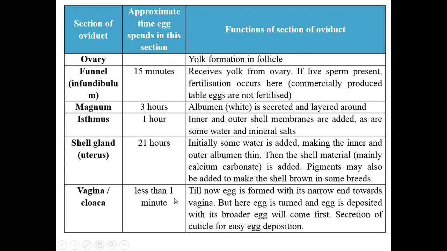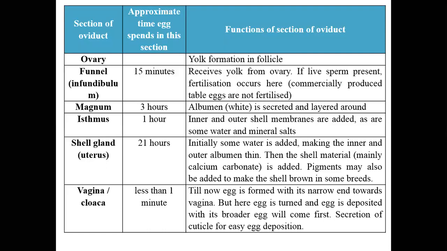So, whatever the egg formation we have seen from the ovary to the shell gland, the formation will be like that: on the cloaca side or vent side, there will be the narrower end and the broader end will be on the other side. But in the vagina, the egg is turned so that the broader end will come first out of the cloaca or vent.